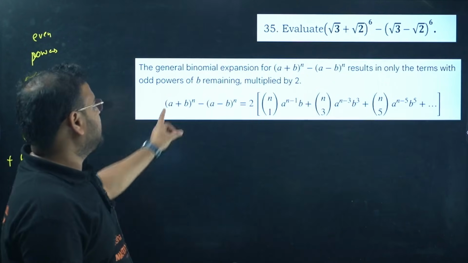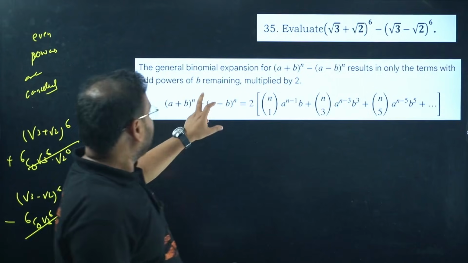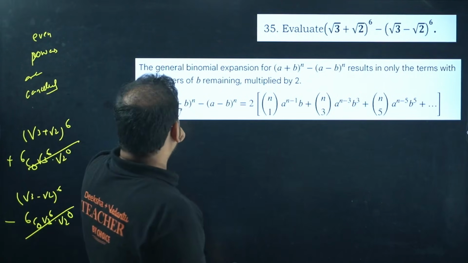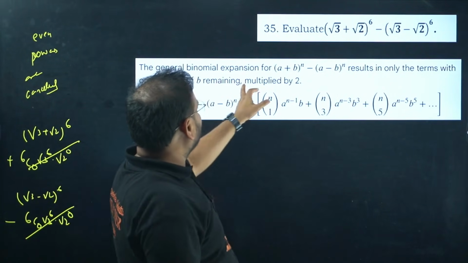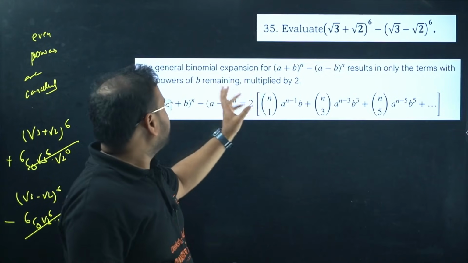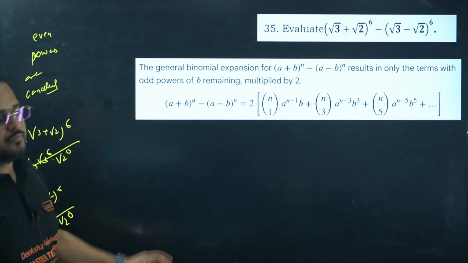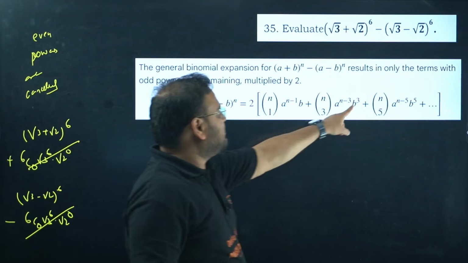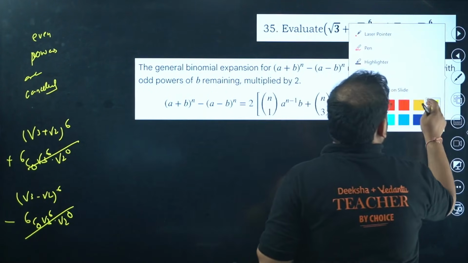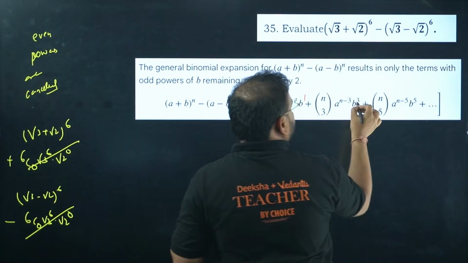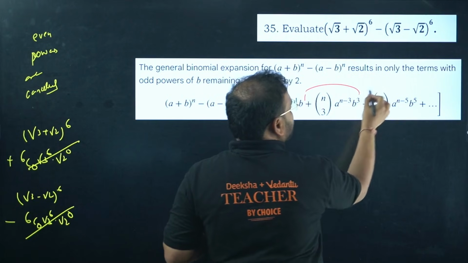Now you check. So the result will be only the odd powers of b, multiplied by 2. Check here, b power 1 is there, b power 3 is there, b power 5 is there. Only the odd powers are present.